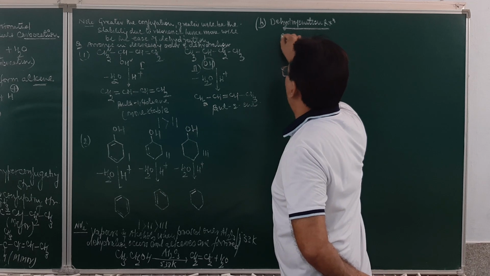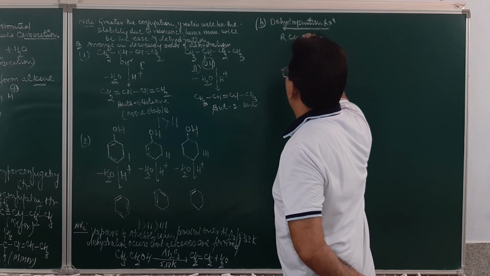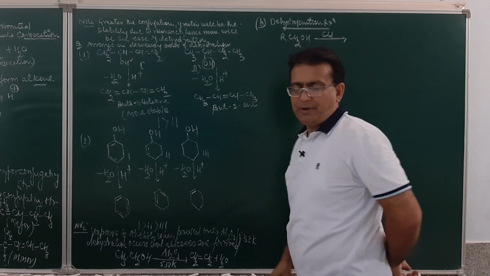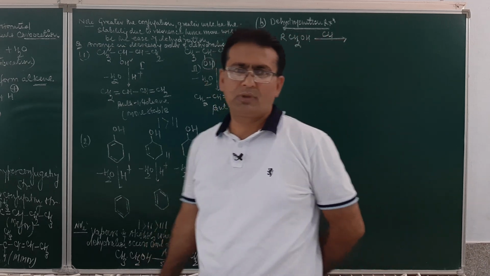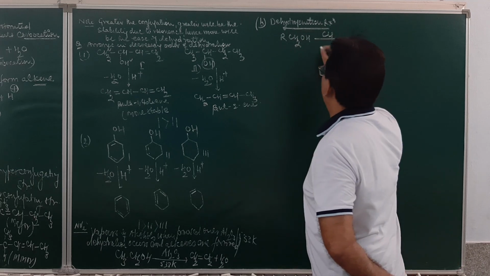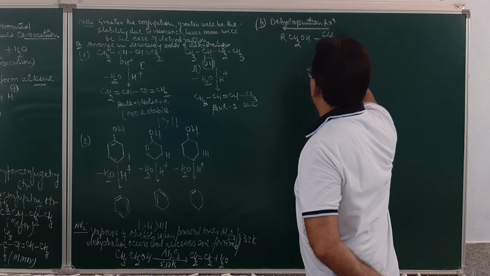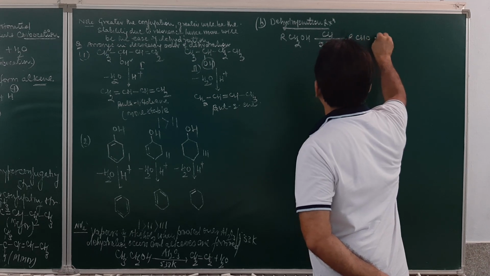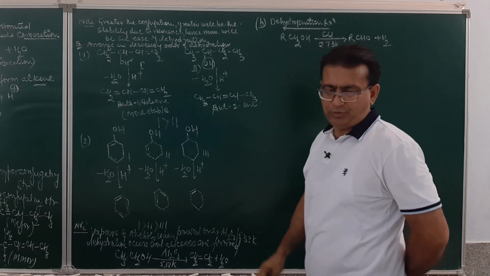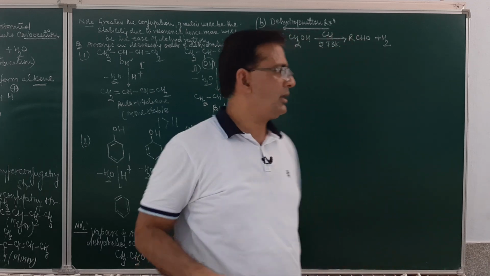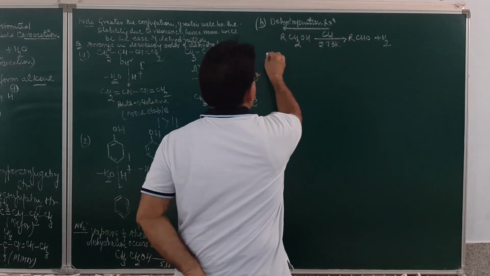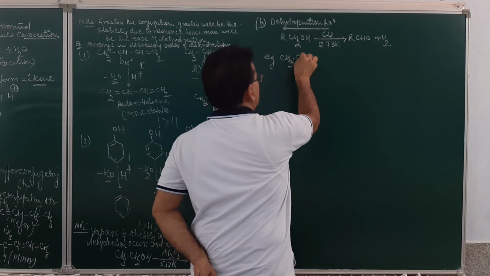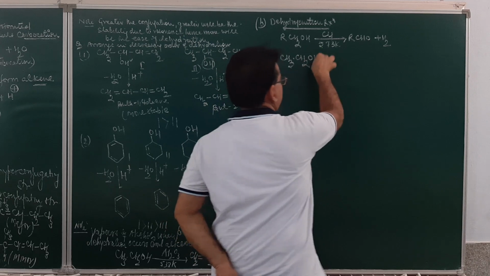If you take primary alcohol, RCH2OH, when it undergoes dehydrogenation by passing over copper at the temperature of 573 Kelvin, it will result in the formation of aldehyde, plus hydrogen in the form of a gas will be given out. As for example, ethyl alcohol is CH3CH2OH.